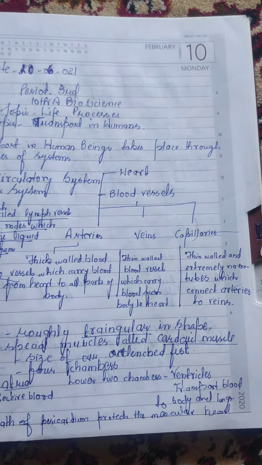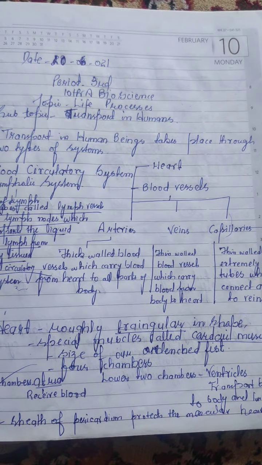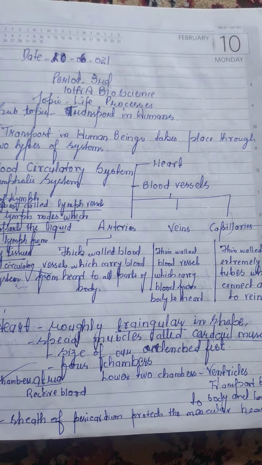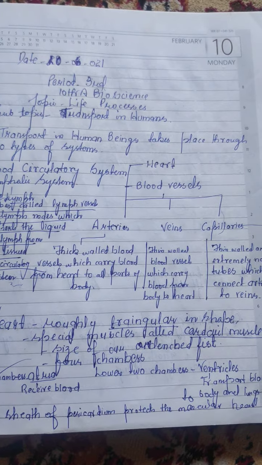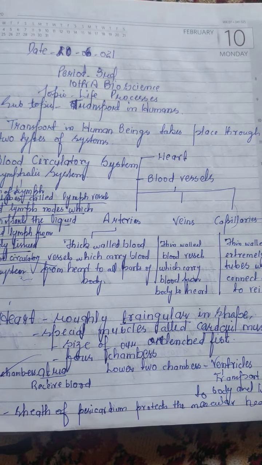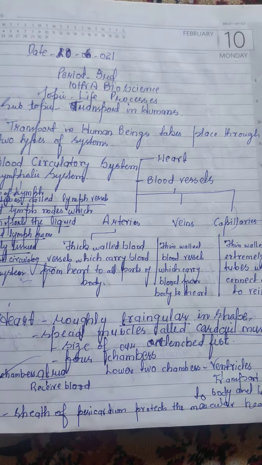Now we will see the heart, the main organ of the blood circulatory system, and its structure. The heart is roughly triangular in shape and is made up of special muscles known as cardiac muscles. The size of the heart is about the size of our clenched fist. And the heart has 4 chambers.